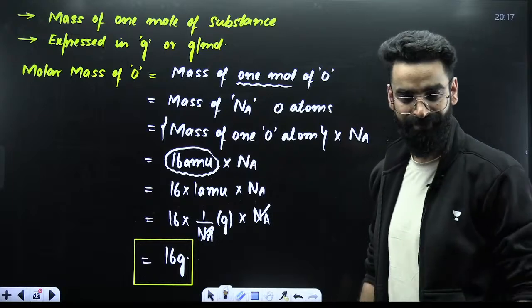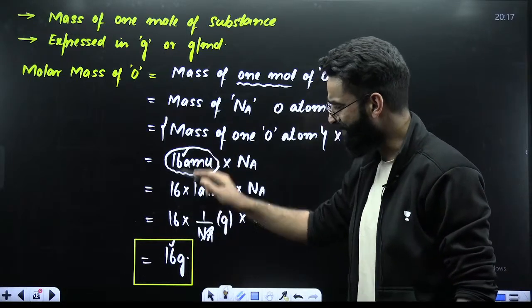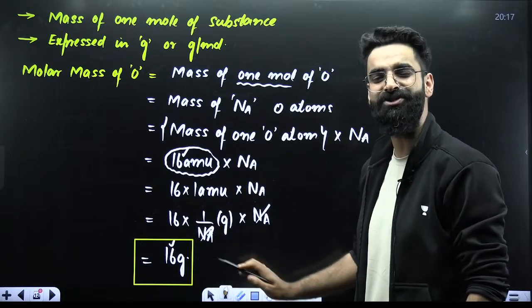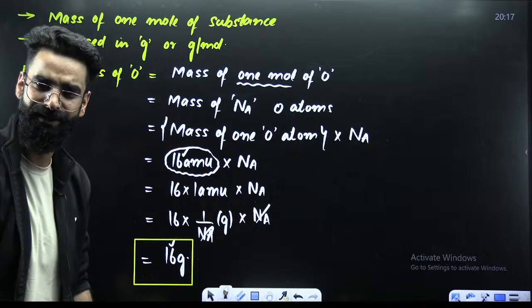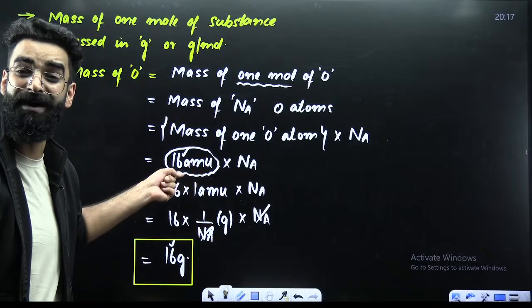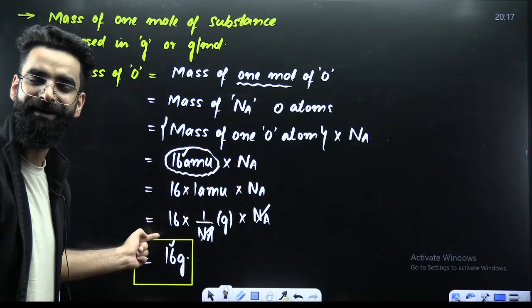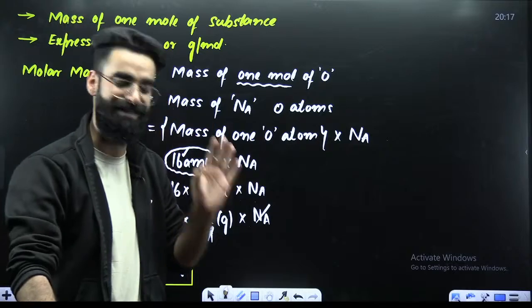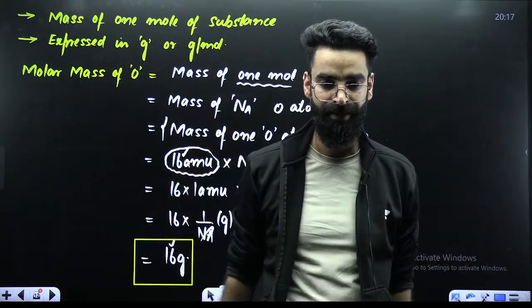16 grams. So don't you see the 16 and 16? It is remaining the same. It is just the units that are changing. So whenever you are supposed to convert atomic mass into molar mass, you are not supposed to change the magnitude. You are just supposed to change the units. Instead of AMU, you are going to write grams, nothing else.